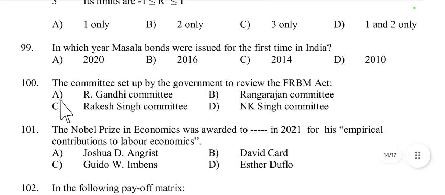Then question number 100, the committee set up by the government to review the FRBM Act. FRBM means Fiscal Responsibility and Budget Management Act. To review the FRBM Act, which committee was formed? R. Gandhi Committee, Rangarajan Committee, Rakesh Singh Committee, or NK Singh Committee? The NK Singh committee was set up. So D is right.